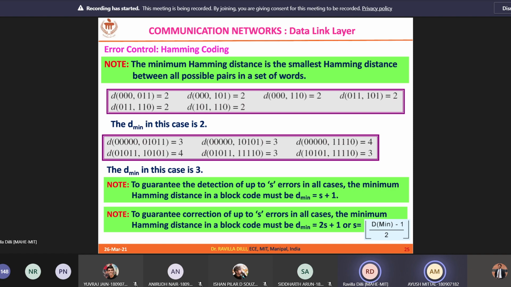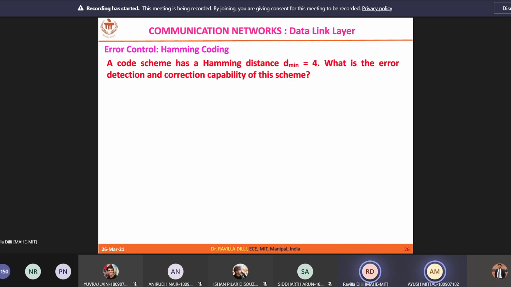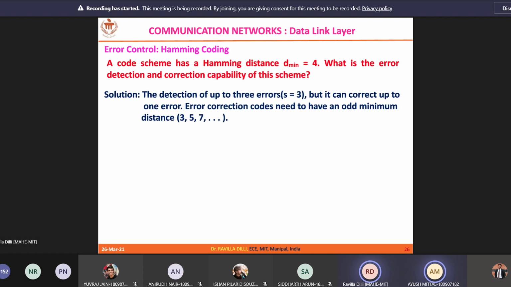At the same time, the number of errors that you can correct, once you detect them, is the floor of (D minimum minus 1) by 2, where D minimum is the minimum Hamming distance. For example, if the minimum Hamming distance is 4, the number of errors that we can detect is D minimum minus 1, which is 3, and the number of errors that we can correct is (D minimum minus 1) over 2, that is 4 minus 1, 3 by 2, 1.5, and the floor value is 1. That is how it helps you define the number of errors that you can detect and correct.